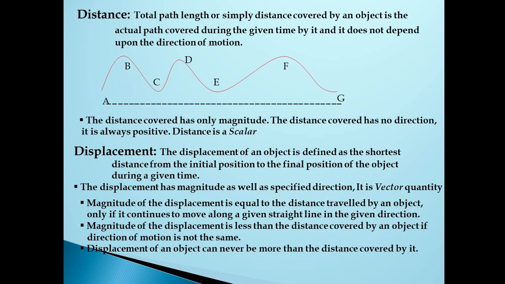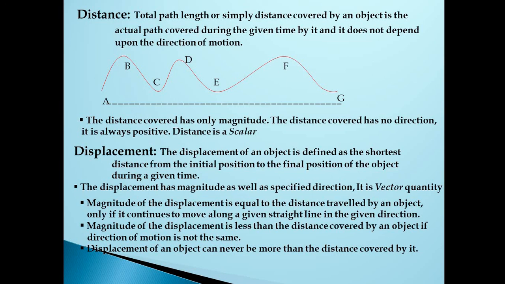If you're going to the shop, in between your friend calls, you change the direction, you go to him, you talk to him, you wait for some time there, and you go to the shop. In this case, what is the displacement? The shortest distance covered from your house to wherever your friend is standing. That is the shortest distance, and in this case, that is the displacement, right? The shortest distance from initial position to final position is displacement.